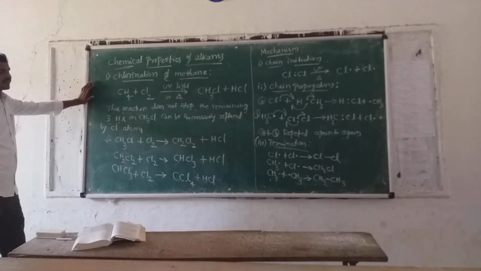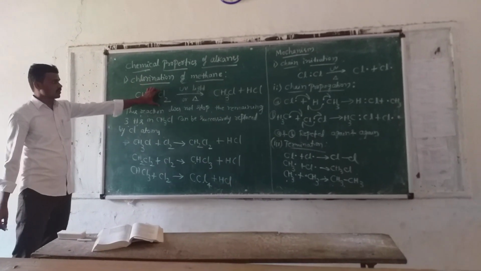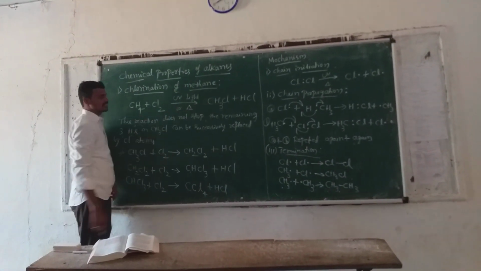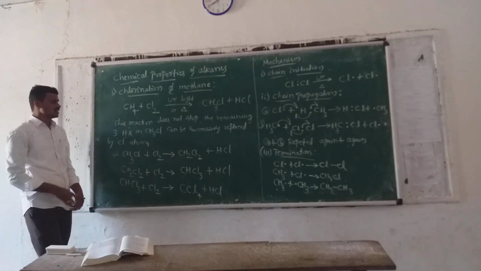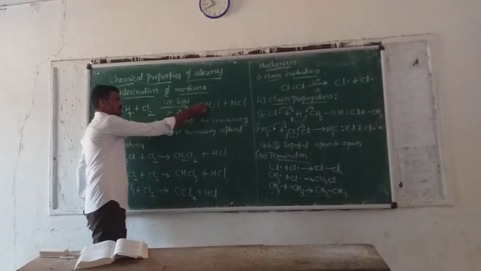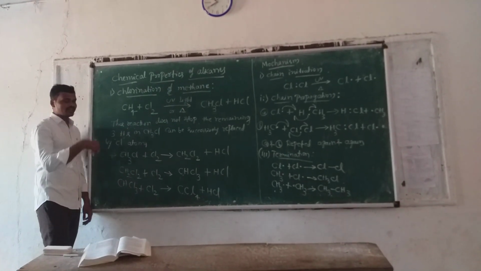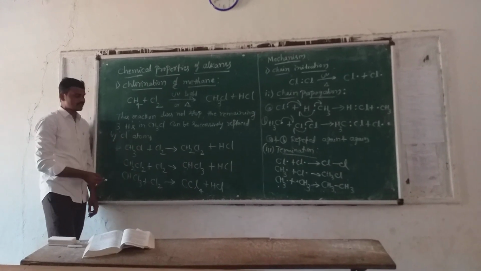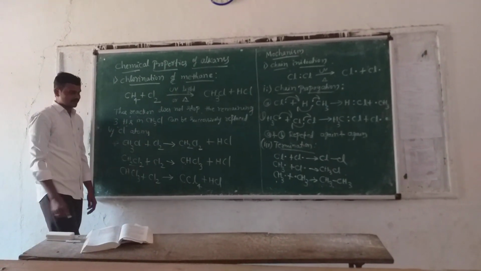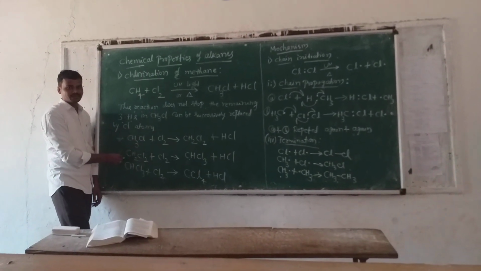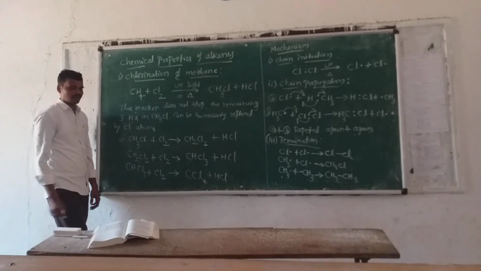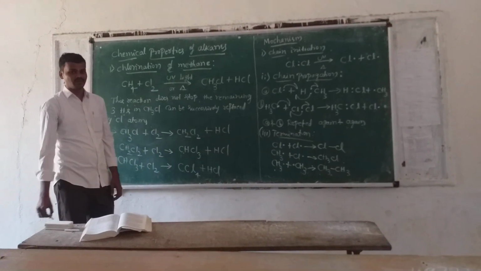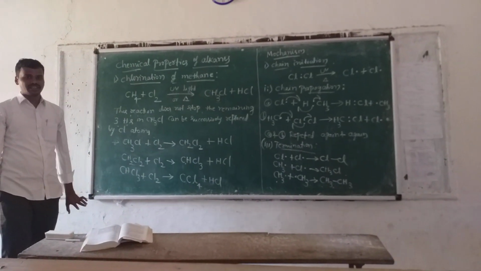Once again I repeat the reaction. Methane reacts with chlorine in the presence of sunlight, UV light, or just heat. Then we get methyl chloride as the product. This reaction does not stop, and the three hydrogens are successively replaced by chlorine atoms. How does this reaction take place? The methyl chloride reacts with a chlorine molecule to form dichloromethane. This dichloromethane again reacts with chlorine to form chloroform. This chloroform again reacts with a chlorine molecule to form CCl4. So this is the reaction only, not the mechanism.